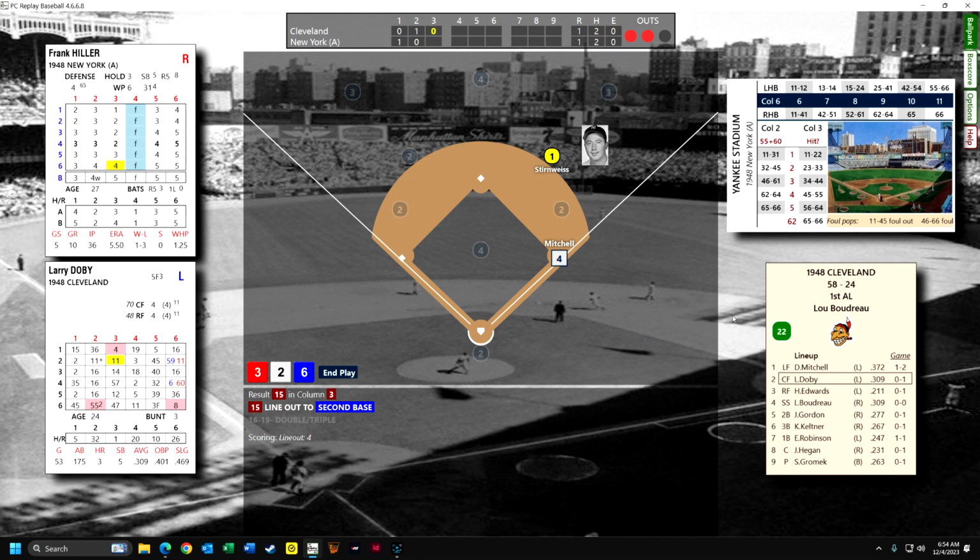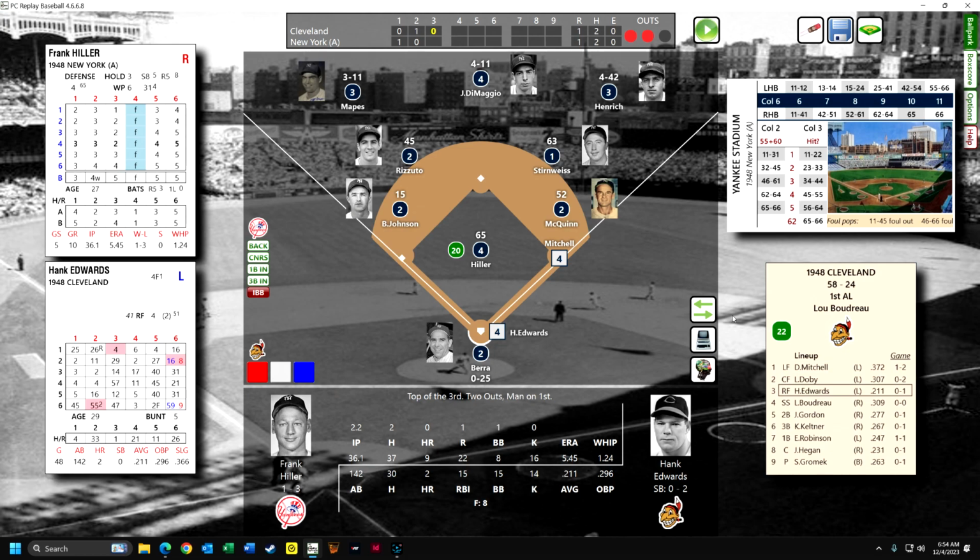And you can see that replay is, in my opinion, by far the best board game, or this is a direct port of the board game, or PC game. I mean, it's spectacular in terms of how it displays. All the stats are there, and if you're going to replay a season, this is the only way to go.